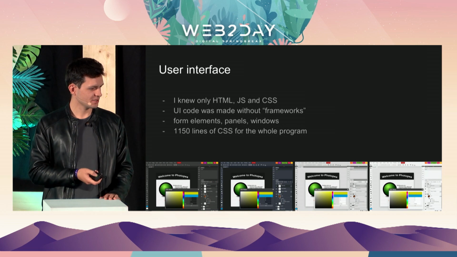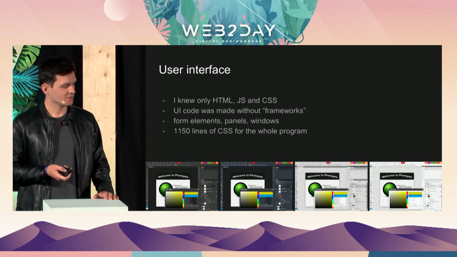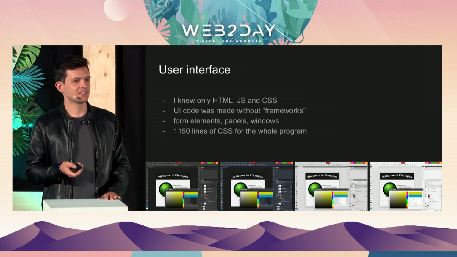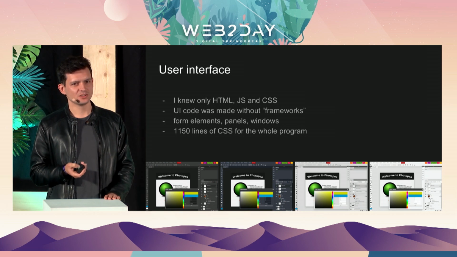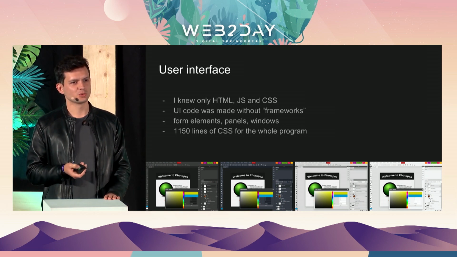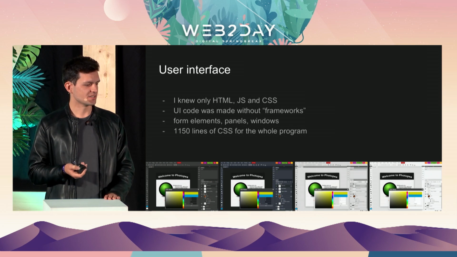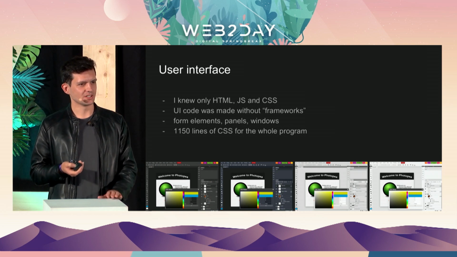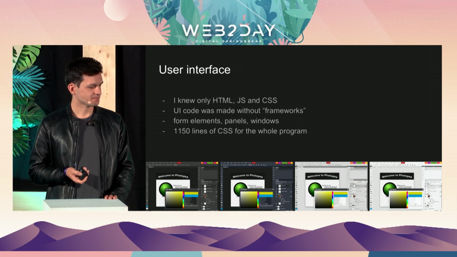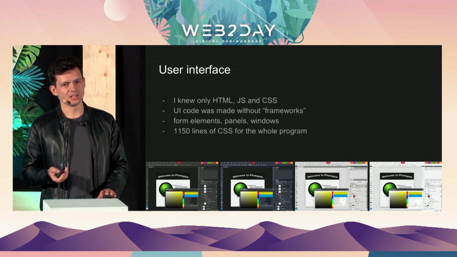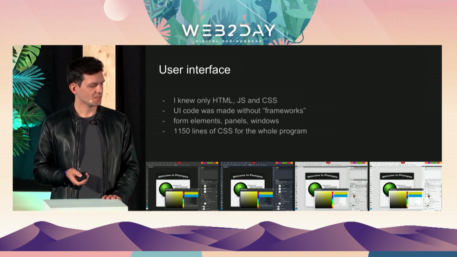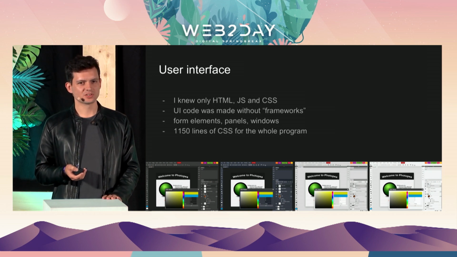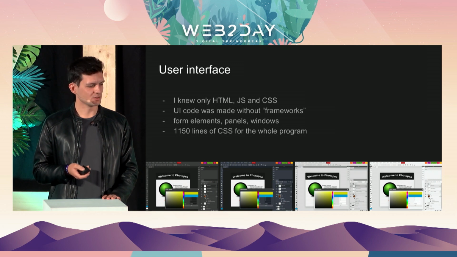Let's keep going. The user interface of Photopea. At the moment when I created it, I knew only basic HTML, CSS and JavaScript. I had no experience with any frameworks, so I just wrote everything myself, like basic CSS and some JavaScript events. I created some basic form elements, various panels, and windows which can be dragged and closed. At the moment, there are just over 1,000 lines of CSS in the whole Photopea.